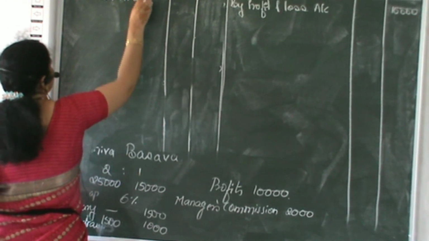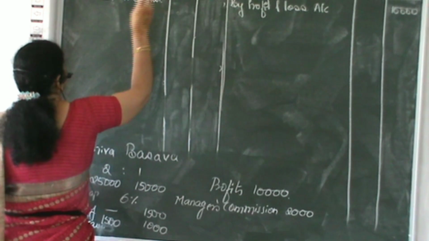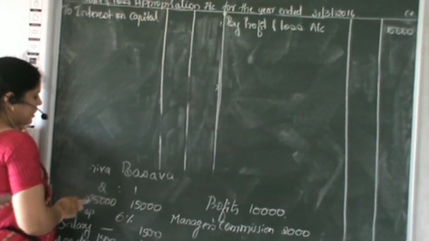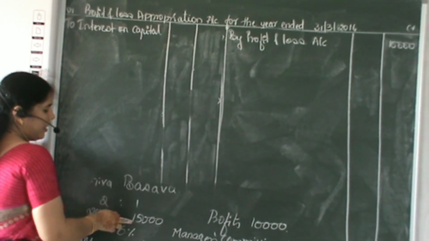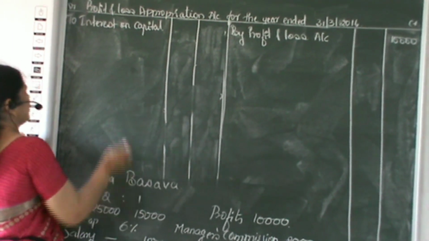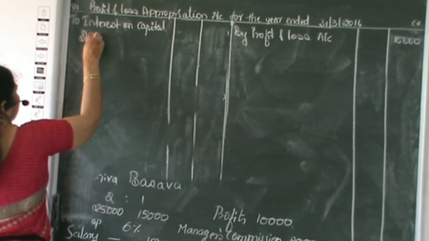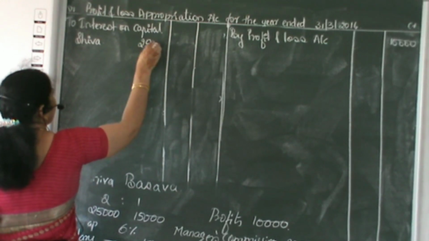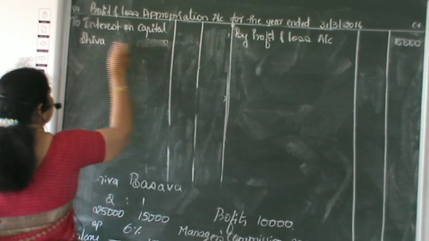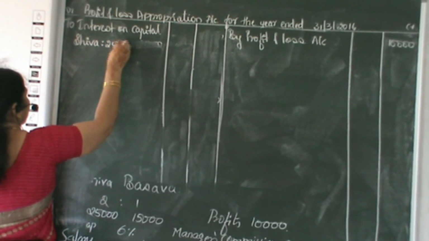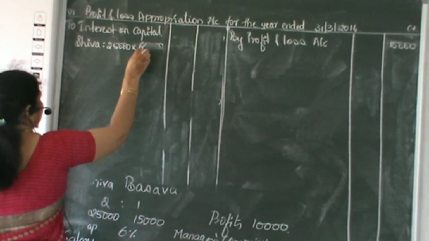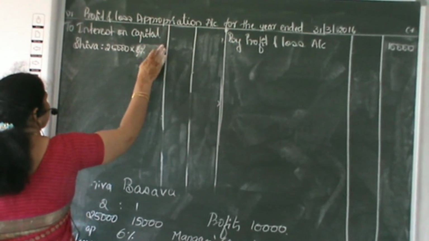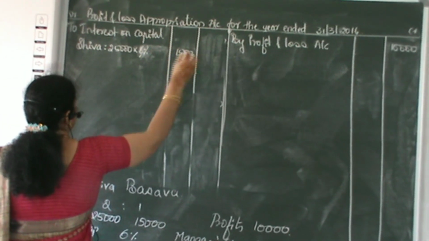Shiva's capital is 25,000, and 6% interest on that comes to 1,500.